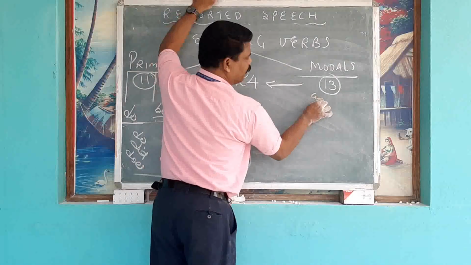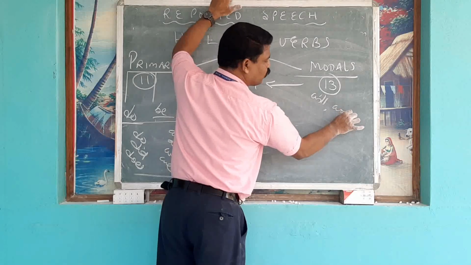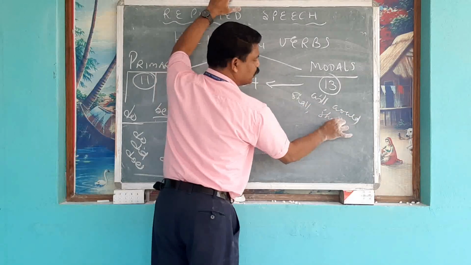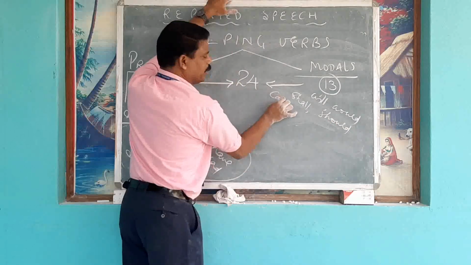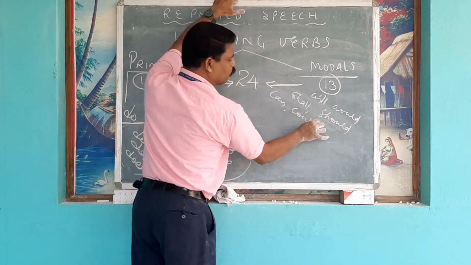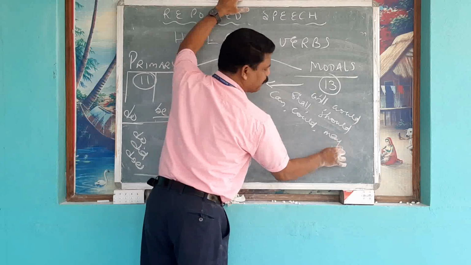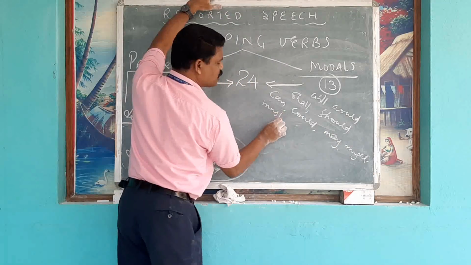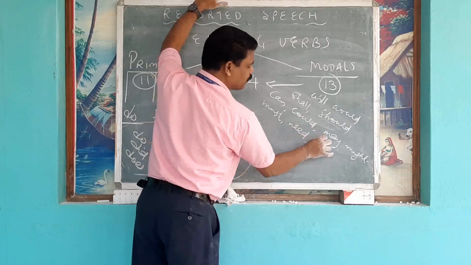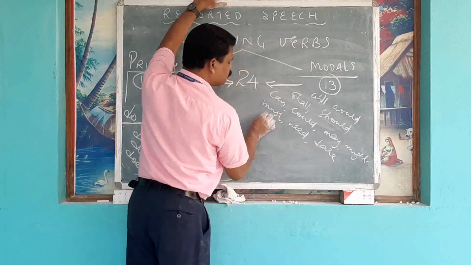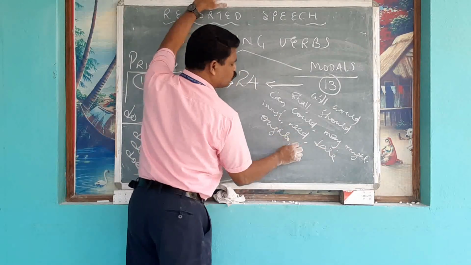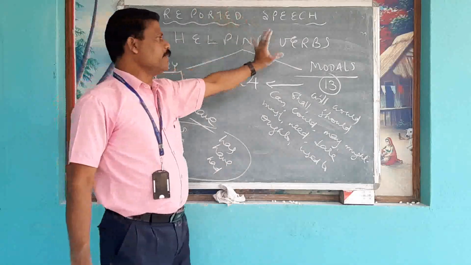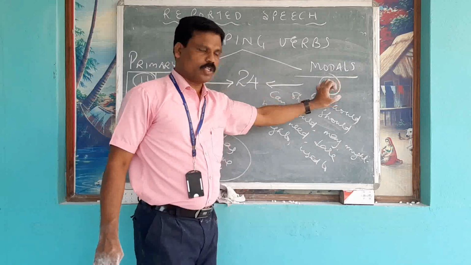Modals. Will, would, shall, should, can, could, may, might, must, need, dare, ought to, and used to. There are 13 modal auxiliary verbs.